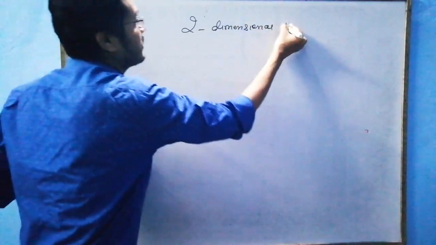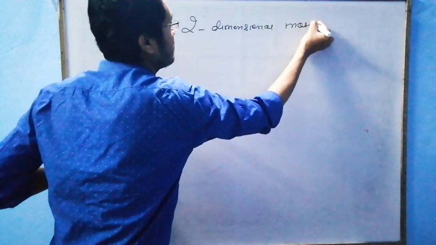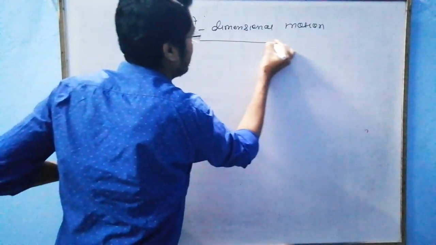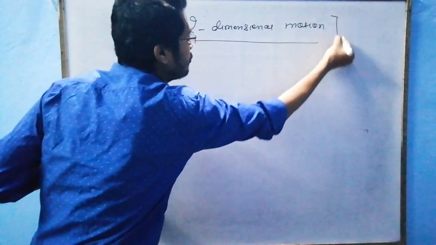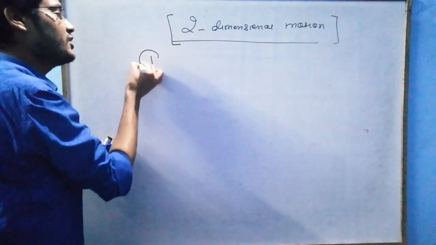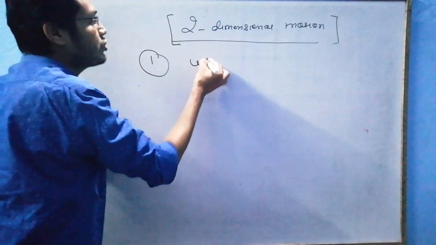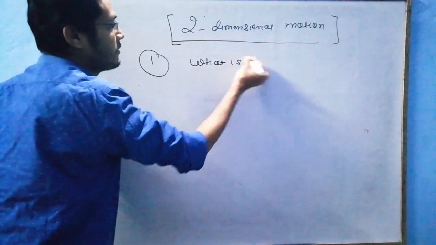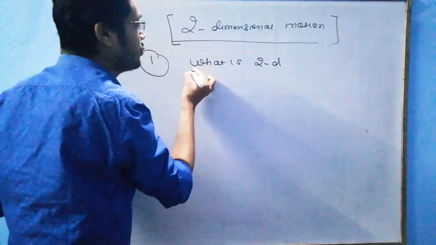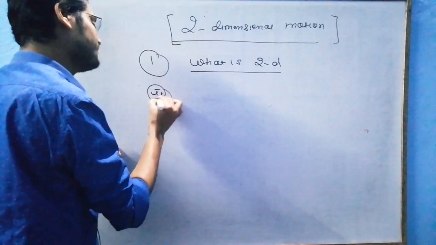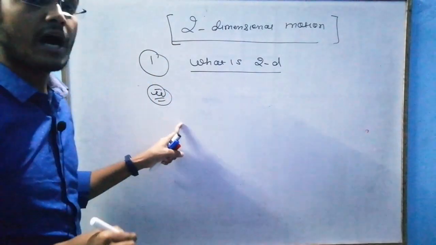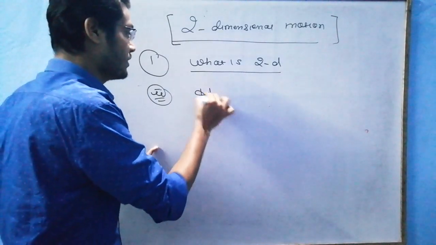Two-dimensional motion. First of all, we have to understand what is two-dimensional motion. Three things come into my mind. First, what is two-dimensional motion, what is 2D? Second, how to approach two-dimensional motion.